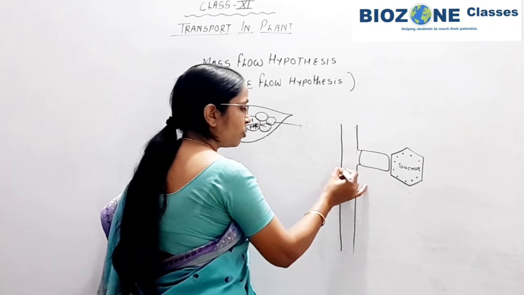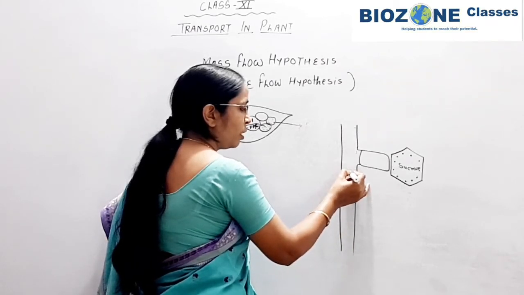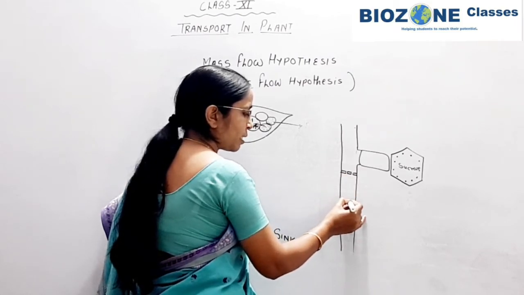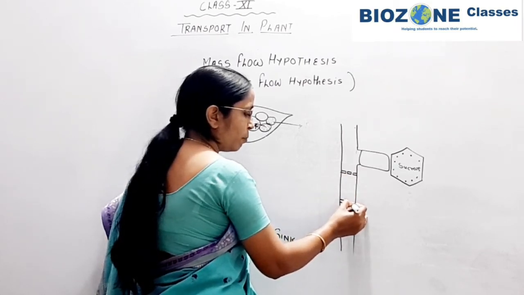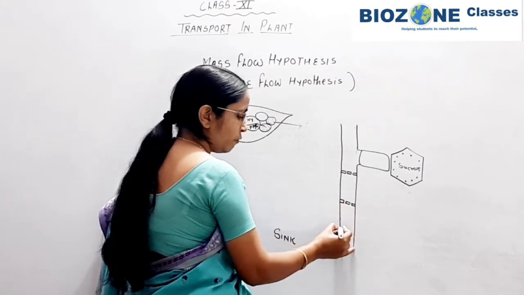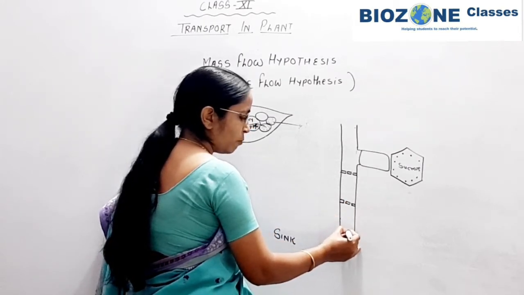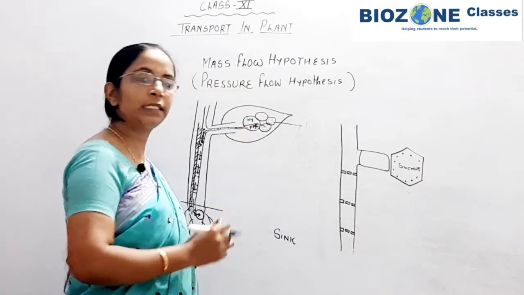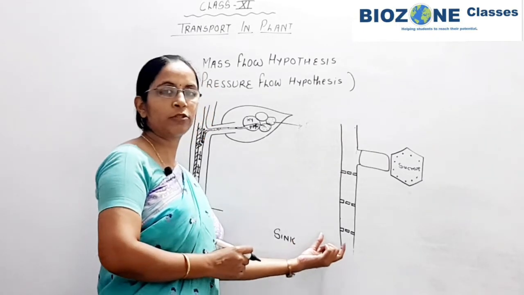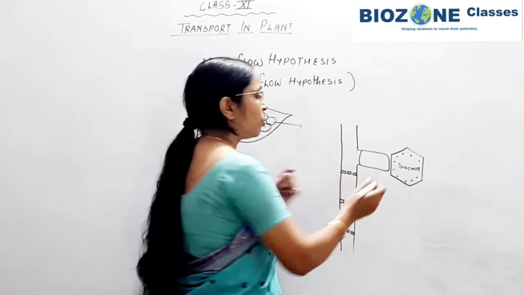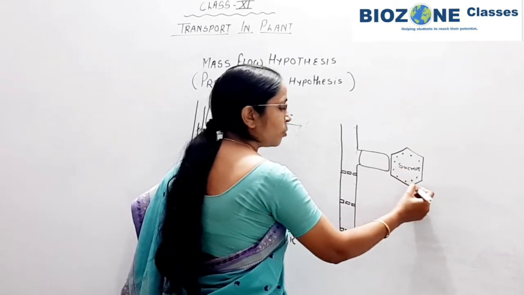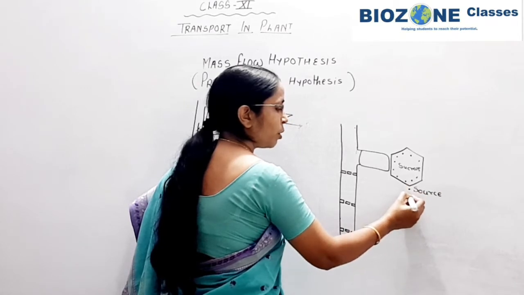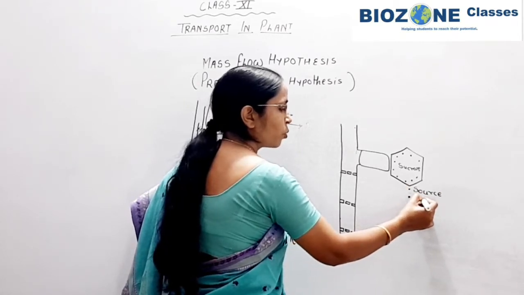In this sieve tube, at particular distances, sieve plates are available, and via the pores present in the sieve plate, the transport, or translocation, of sucrose takes place. Long distance transport is actually called translocation. So here we are showing the leaf as a source.